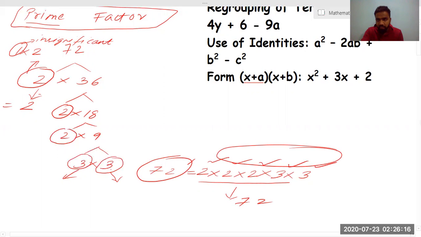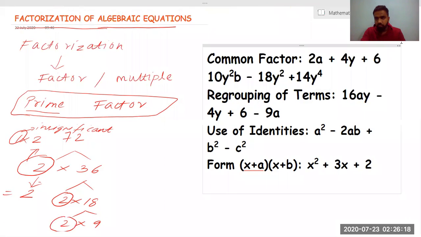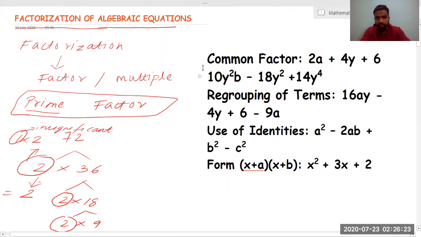Similarly, we can study factorization of algebraic equation also. I have already written something. I'll try to explain what I've written. Let me find my cursor.